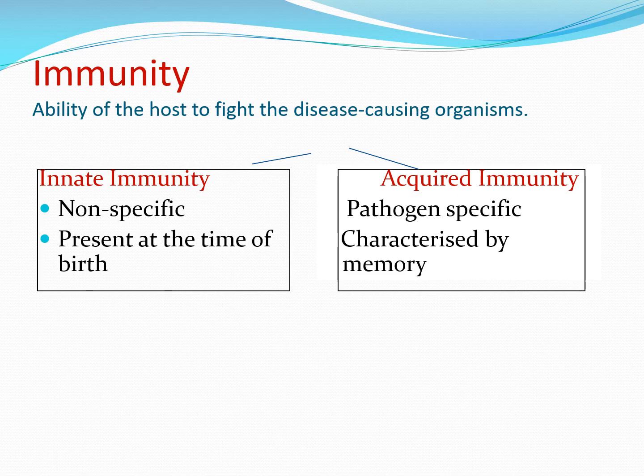There are two kinds: one is innate immunity, another one is acquired immunity. What is innate? Innate means hidden, which is already there. This is non-specific and present at the time of birth. Yes, you have acquired it from your parents at the time of birth. An acquired immunity is which you get in due course of time. One is pathogen specific, and another is characterized by memory. So let us see what it is.